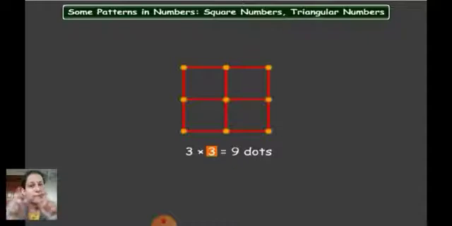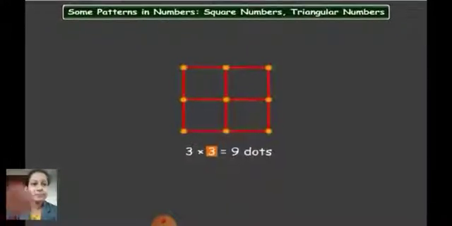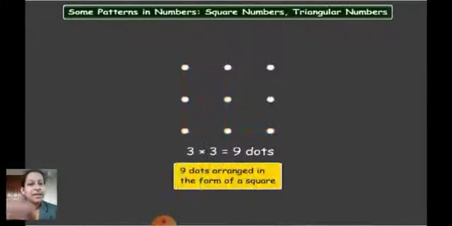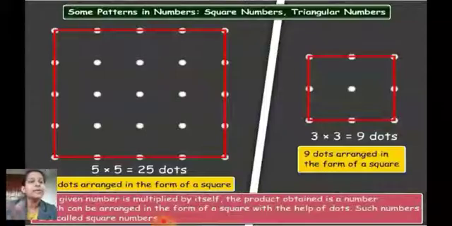So you are getting a square. That means 3 multiplied by 3 is 9, and 5 multiplied by 5 is 25, and both are square numbers. So 9 dots are arranged in the form of a square. Such numbers which are arranged in the form of a square are called square numbers.